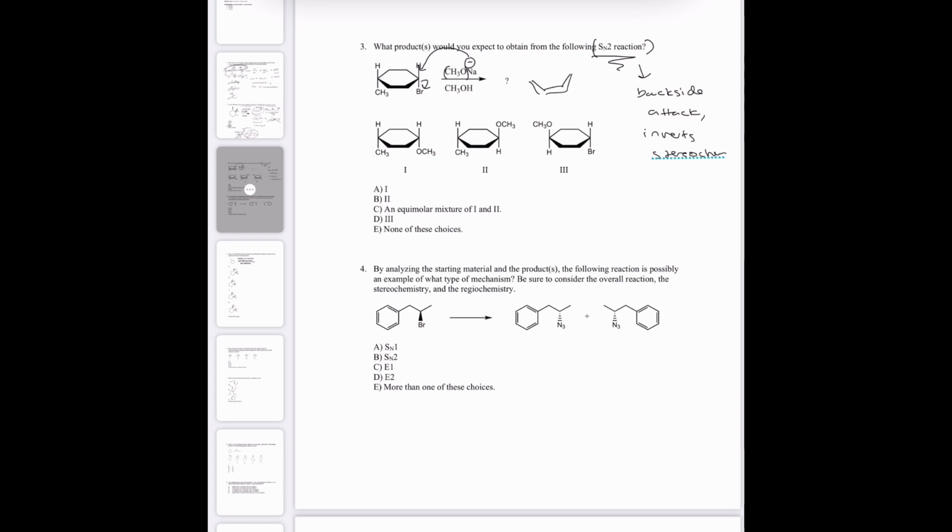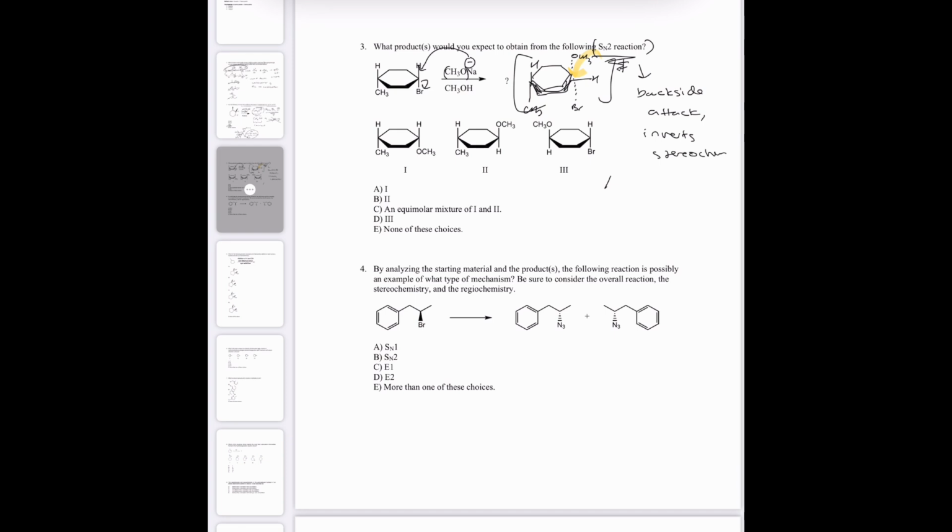This is hard to draw, so I guess I'll kind of show you the transition state. As the OCH3 is coming and attacking, the Br is leaving, and the motion of this OCH3 coming in sort of shoves down this hydrogen, so the hydrogen sort of goes out. That's the transition state. And it still has its CH3 over here. That doesn't get affected at all.